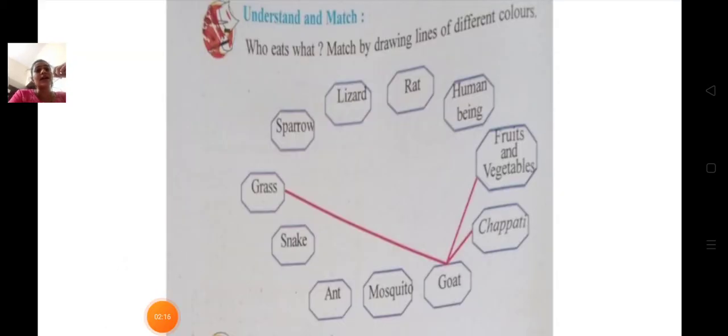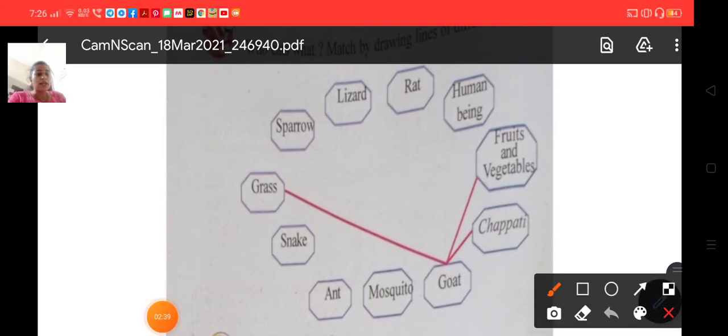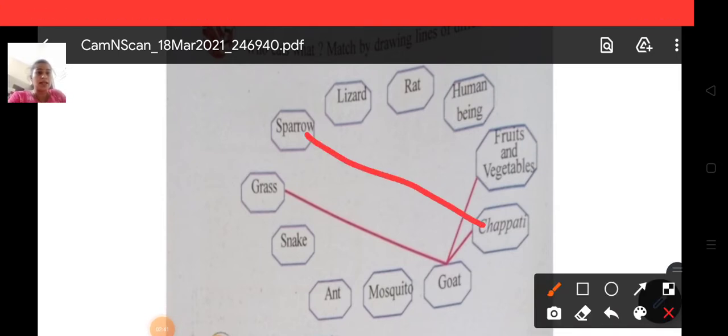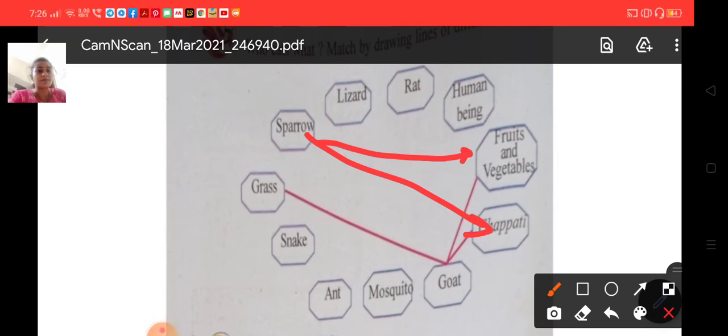Now the next, underline and match. Who eats what? Match by drawing lines of different colors. So we have one example here, goat. Goat eats grass, fruit and vegetables and chapati. Like this we have to draw the line with different color. Like sparrow. What does sparrow eat? Sparrow eats chapati, fruits and vegetables. So we have to draw a line like this.